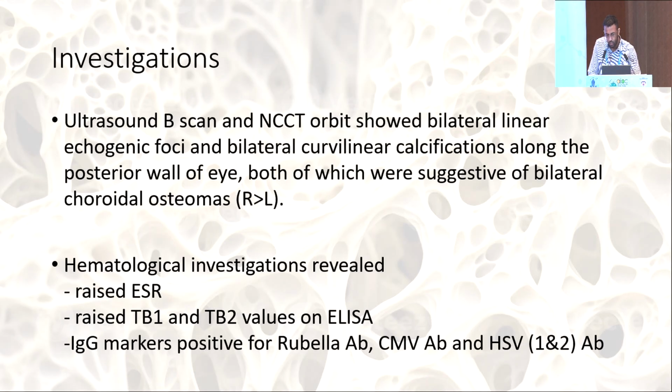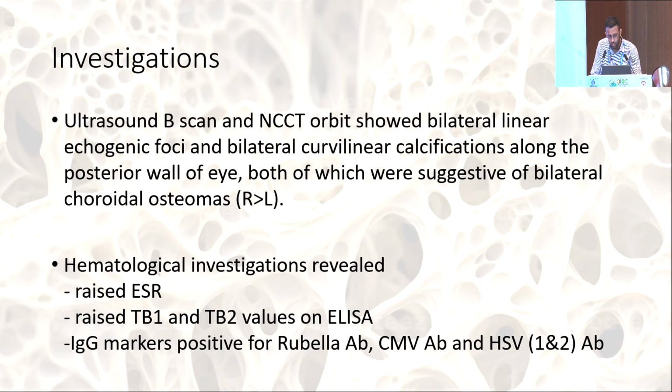On investigation, an ultrasound B scan was done, an NCCT orbit was done, and in the end an FFA was also done. The ultrasound B scan and NCCT orbit had similar findings showing bilateral linear echogenic foci and bilateral curvilinear calcifications along the posterior wall of the eye, both of which suggested bilateral choroidal osteomas.